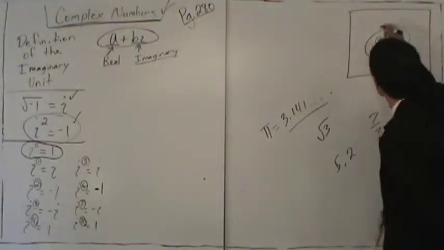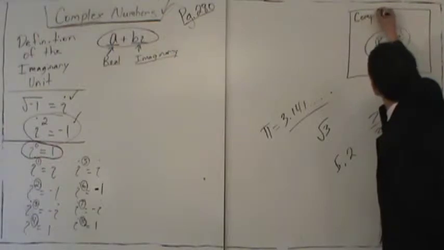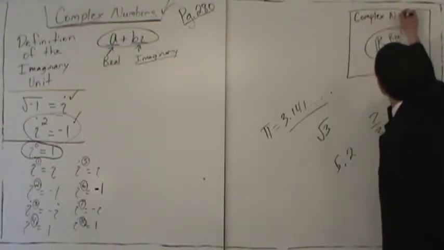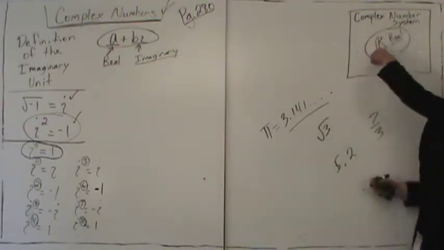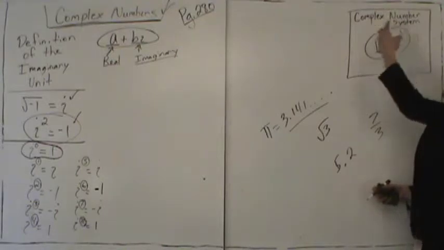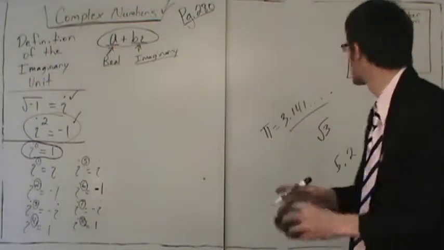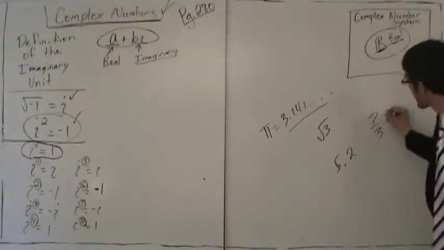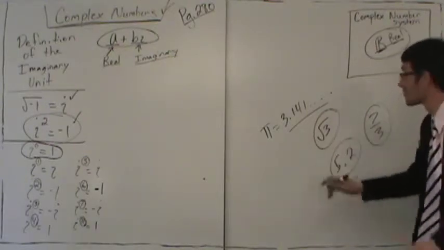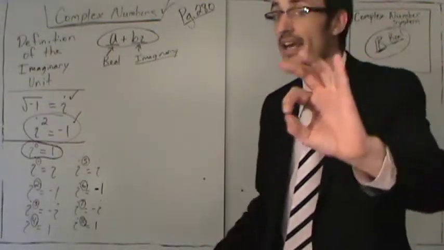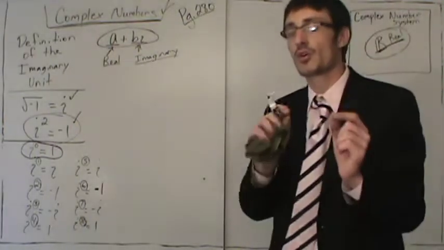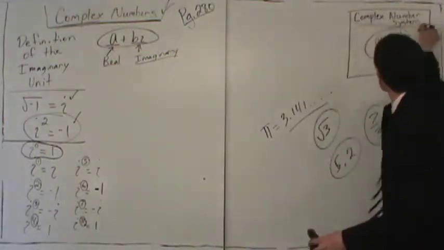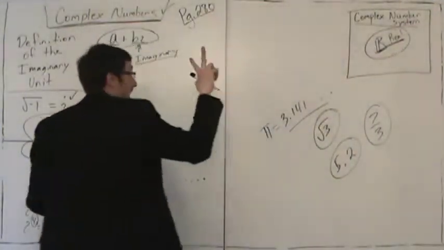But the complex number system is a much bigger set of numbers. It includes all of the real numbers and many, many more numbers. So we can say that every real number is a complex number. Your age, 15, is 15 a real number? Yes, it is. But is your age also a complex number? Yes, and complex numbers have two parts.